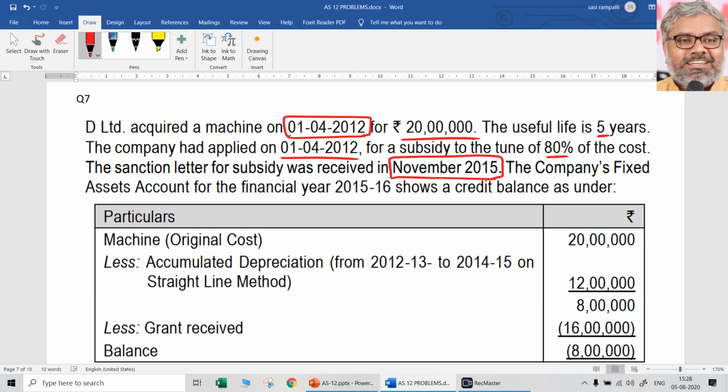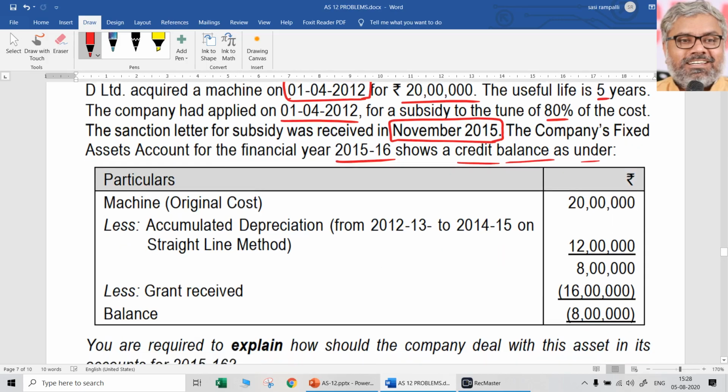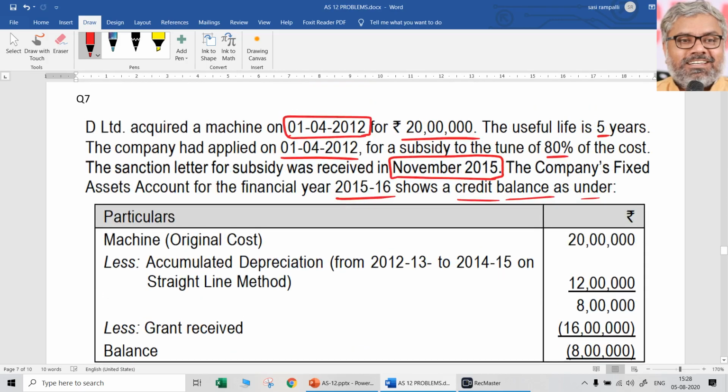The company's fixed assets account for the financial year 15-16 shows a credit balance as under. Look at that. Machine original cost 20 lakhs and accumulated depreciation, because for 12-13, 13-14 and 14-15, 3 years of depreciation was already provided, right? So 20 lakhs over 5 years means 4 lakhs each year. 4 lakhs into 3 means 12 lakhs. So they already provided depreciation of 12 lakhs on this 20 lakhs, which means the book value of the asset now is 8 lakhs. Now the grant received is 16 lakhs. They are showing the balance of the asset as negative 8 lakhs.